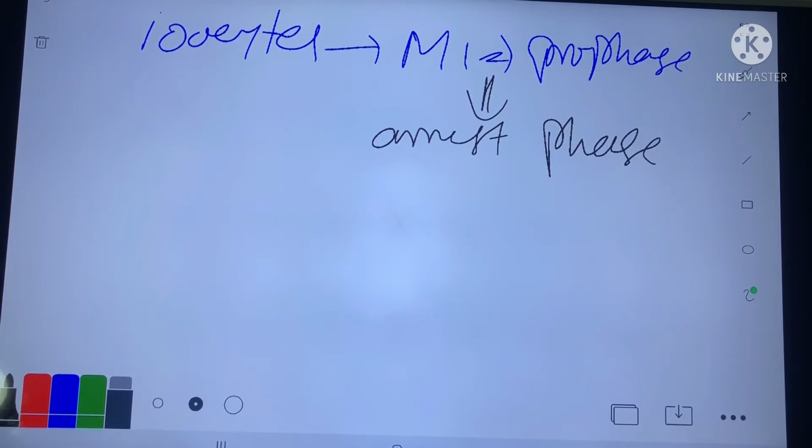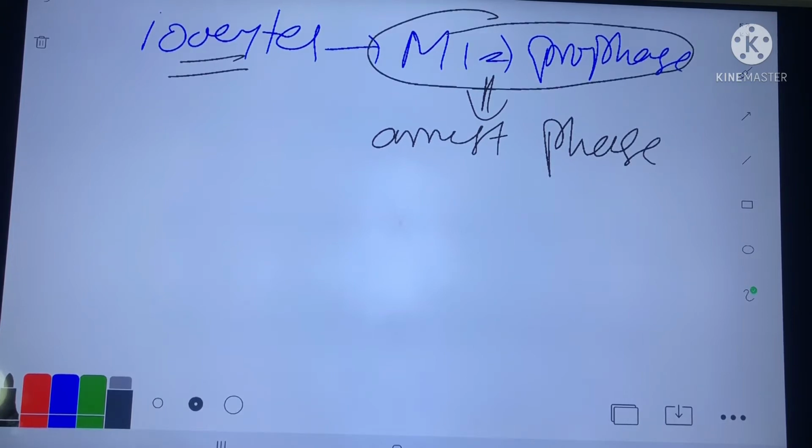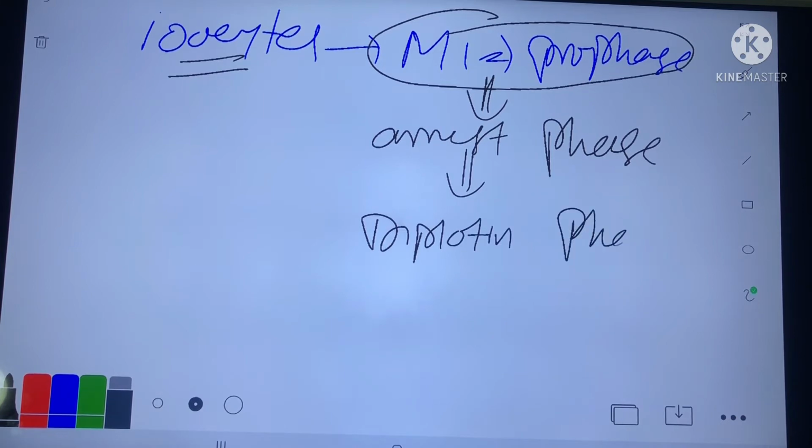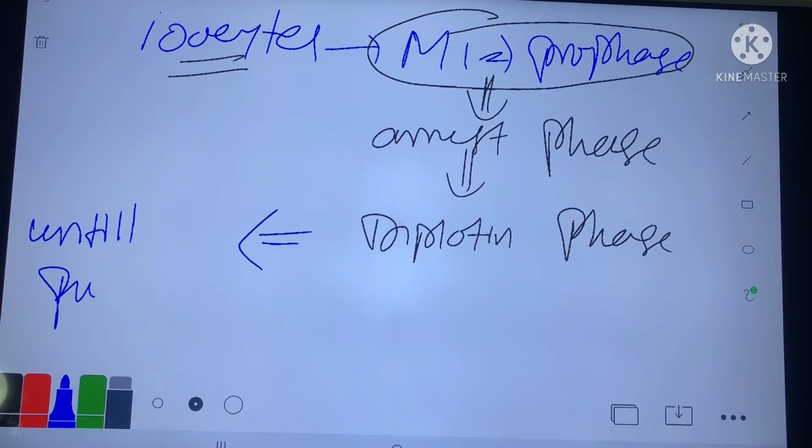First, primordial germ cells go to the ovary. Then in the ovary by third month, primordial germ cells convert into oogonium, and by fifth to seventh month, oogonium convert into the primary oocyte, which enters meiosis 1 and arrests in the prophase. This arrest phase is called the diplotene phase. What will be the duration of the diplotene phase? In the diplotene phase, the primary oocyte will arrest until puberty.